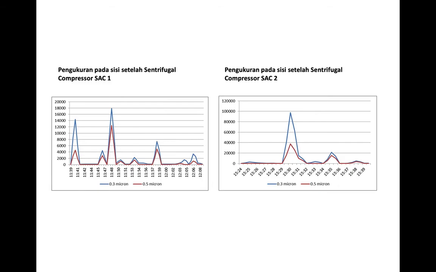So the numbers also vary. It depends on the location, and it depends on the operation time also.